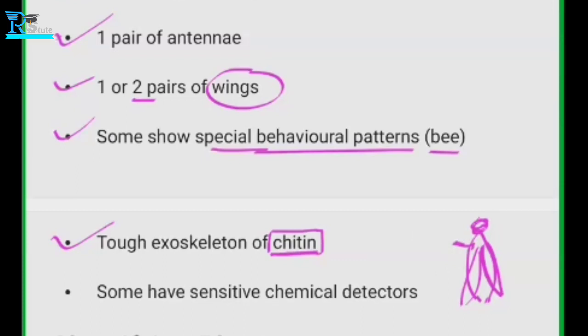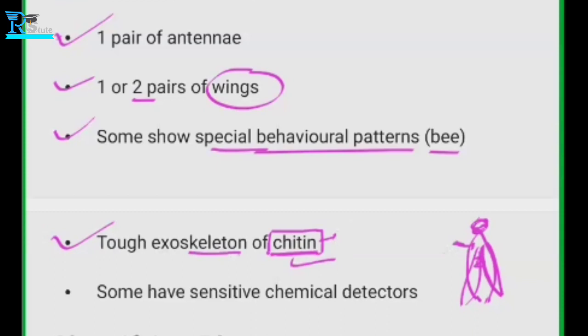These are the skeleton, but they are not that hard. So the skin of cockroaches is made up of chitin.